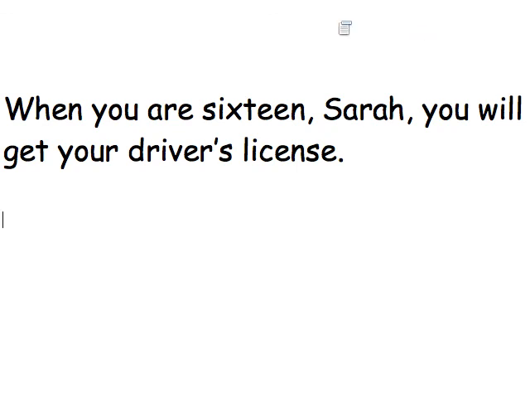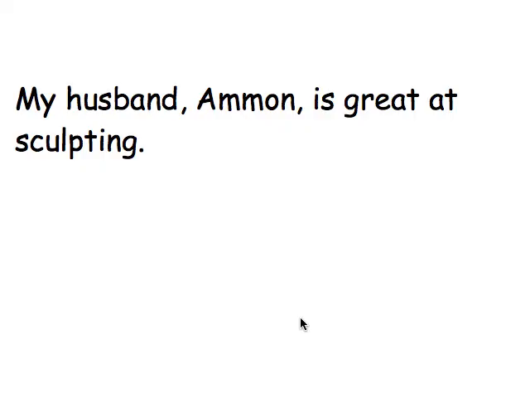You could scoop out the information and toss it away, but you want it there, so put commas before and after. If you do not use commas around additional information in a sentence, you are implying that the information is important and allowing the reader to make assumptions based on the lack of commas around the information. My husband, Ammon, is great at sculpting. My husband and Ammon refer to the same person. I could take out Ammon and simply say my husband is great at sculpting. Therefore, because it's scoopable information, I have to put commas before and after his name.